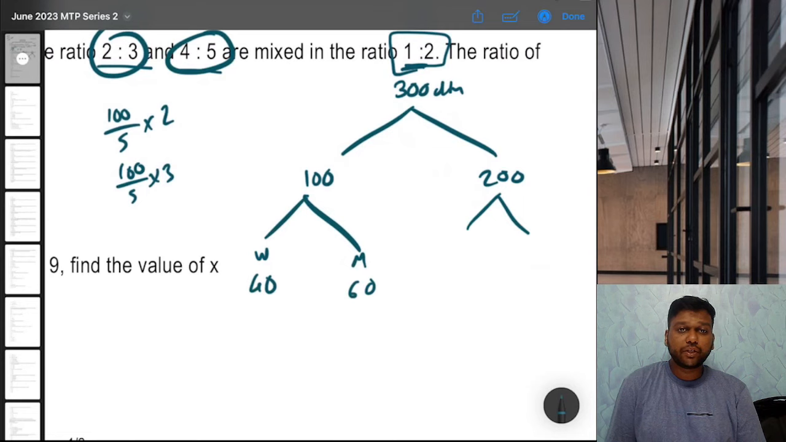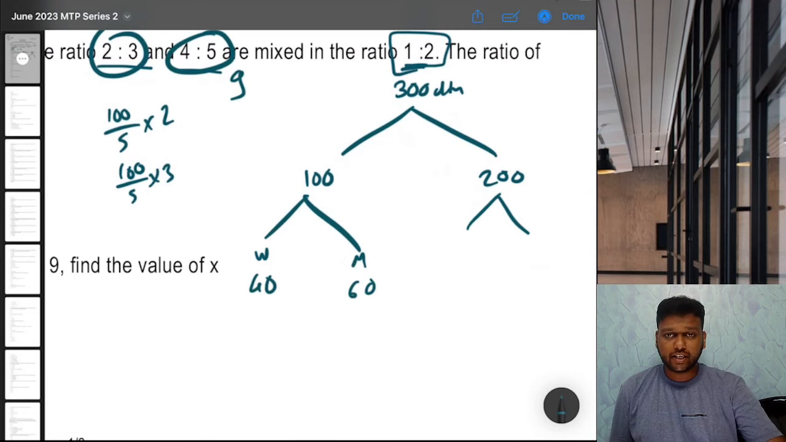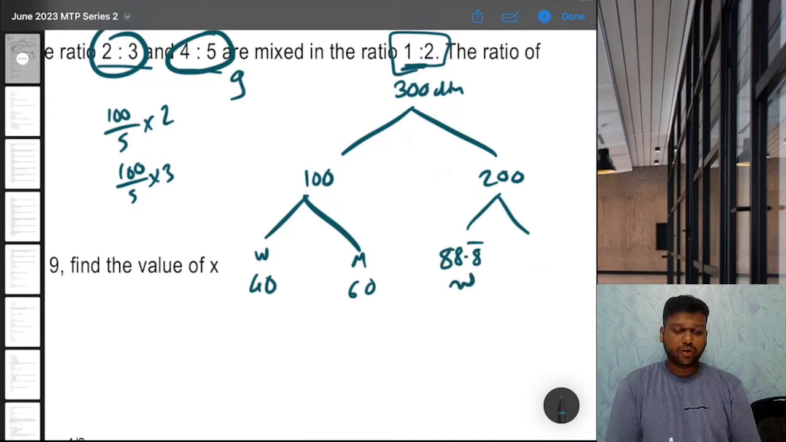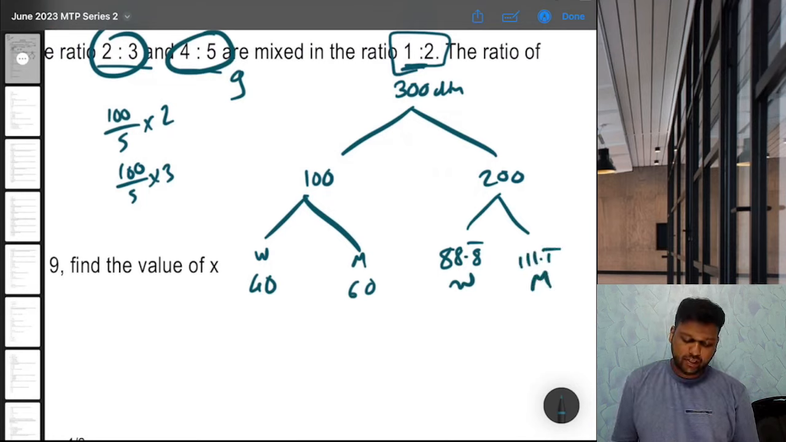Similarly, let's divide in 4 is to 5. 4 plus 5 is 9. So 200 by 9 into 4, that is 88.8 recurring, is water, and 200 by 9 into 5, that is 111.1 recurring, is milk.